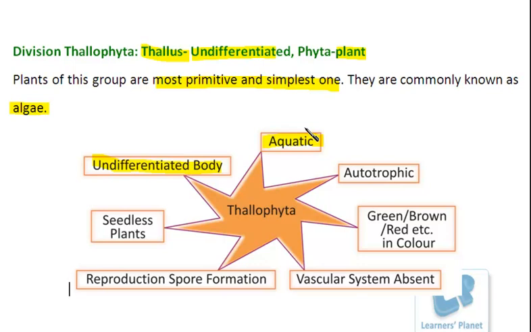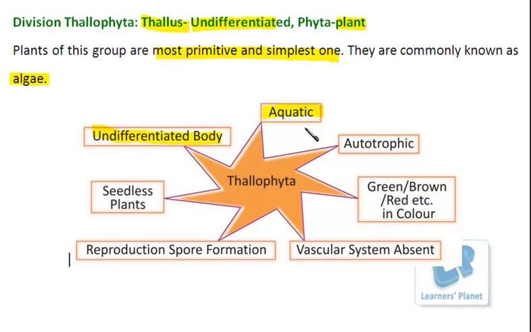Fine. There are some exceptions also. The exception is that some organisms may be terrestrial. But even if they are present on land, they are generally found in highly moist areas, or where there is high humidity. Otherwise, on dry land, this group is never found.